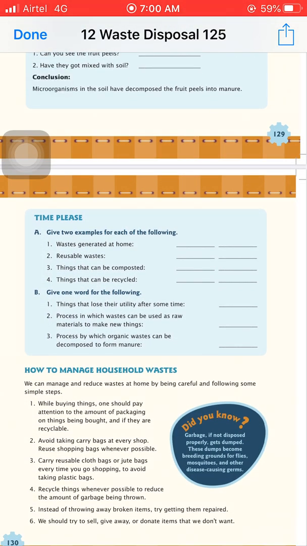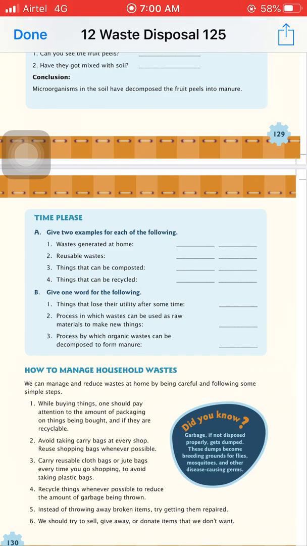Next one is time, please. A, give 2 examples for each of the following. First is waste generated at homes. So the waste generated at homes like plastic bottles and the kitchen waste also. Things that we can reuse again and again: plastic containers, envelopes also, newspapers. These are the reusable waste.